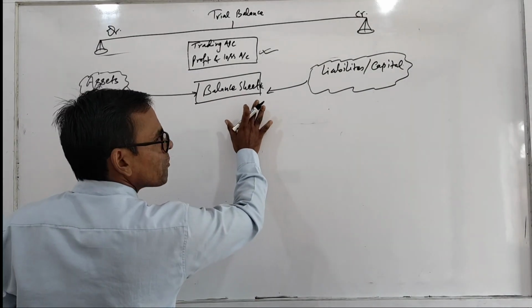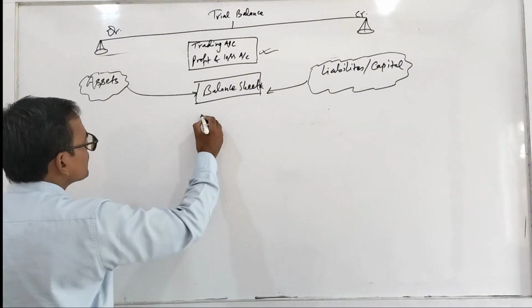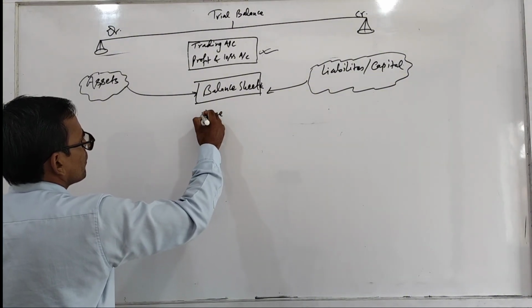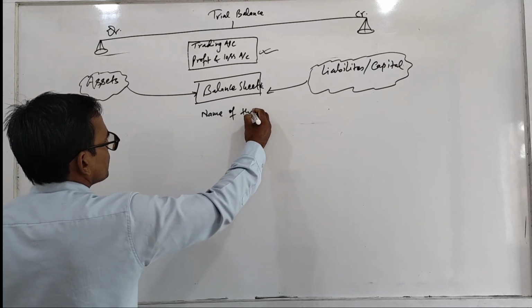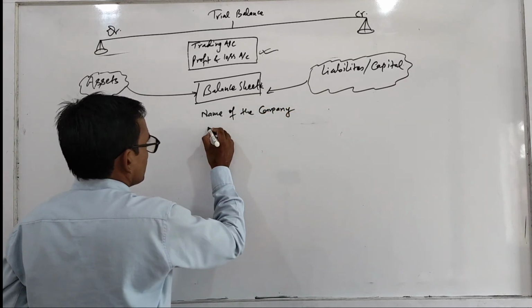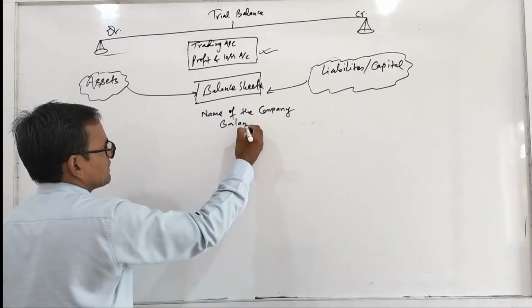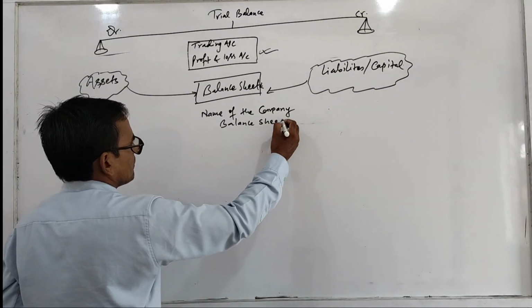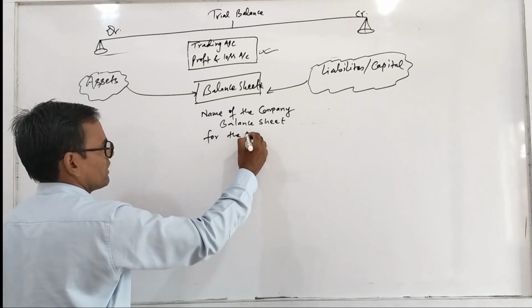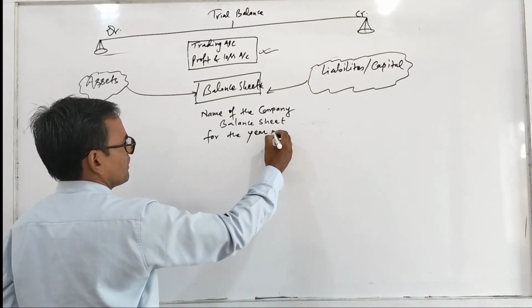For preparing balance sheet, same thing, you have to write name of the company. Here you have to write balance sheet, and for the year ending or the date you write here for the year ending.